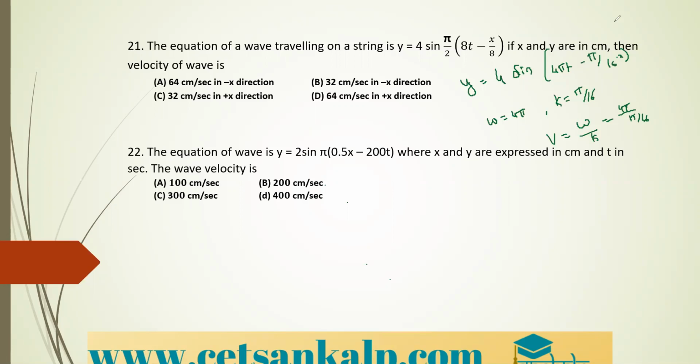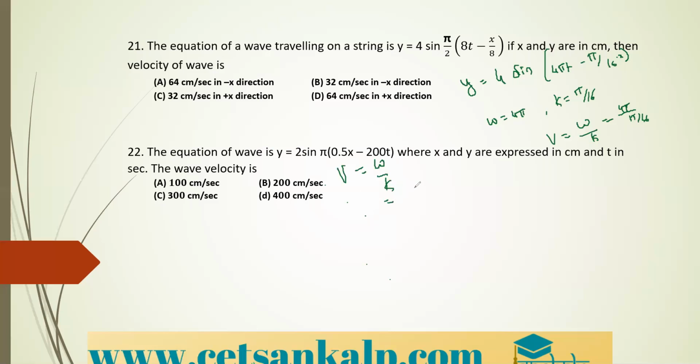I hope you are understanding this. Then next question: the equation of a wave is given, where x and y are expressed in centimeters and seconds. Then we need to calculate the wave velocity. Our formula is v is equal to omega by k.